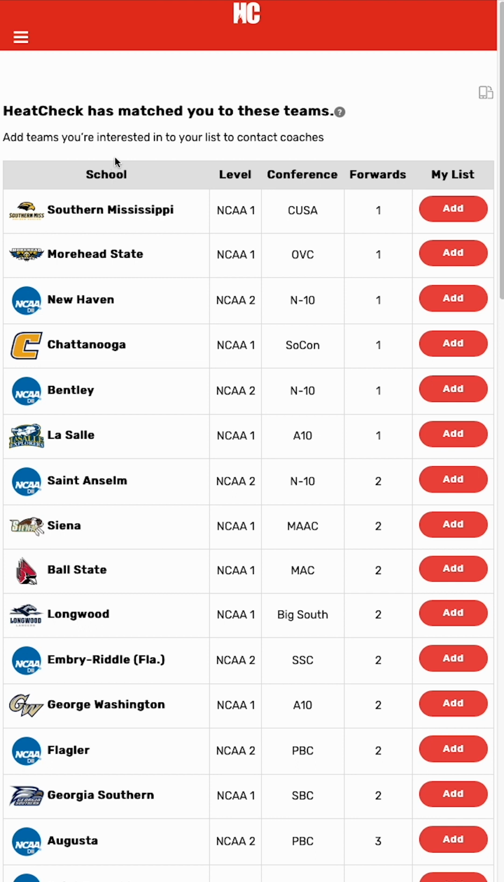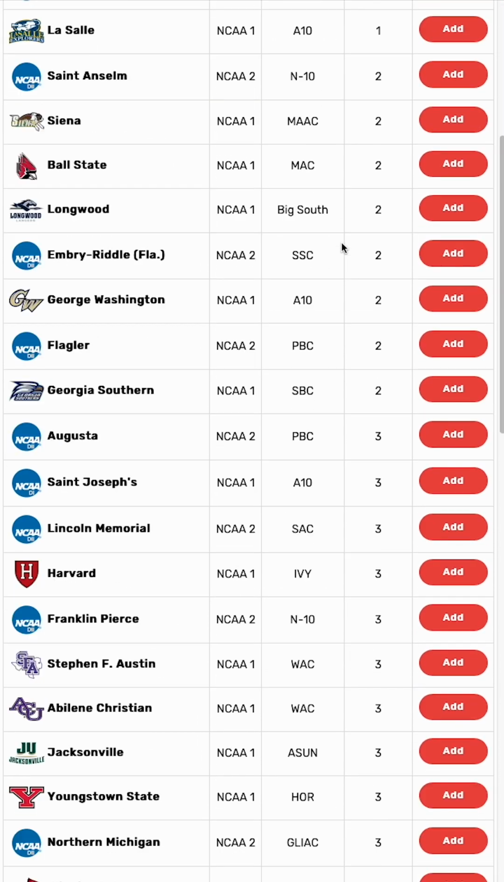And what you're seeing here is obviously the school name, their logo, what level they are. So we see D1, D2, the conference they're in. And this is how many forwards are currently listed on that team. So this is important. For this explanation, I made myself a forward. And so this lets me know. And you can see that it's ranked by that.